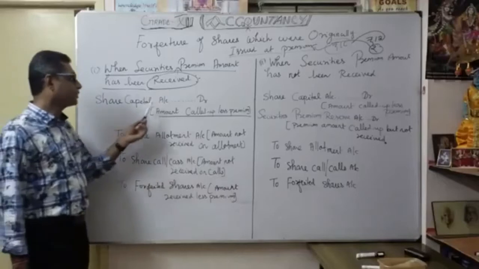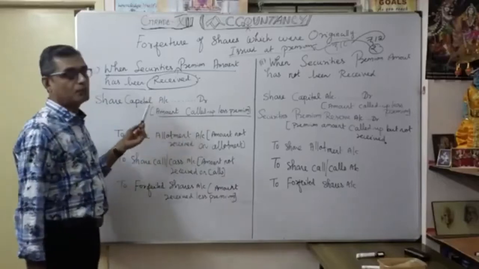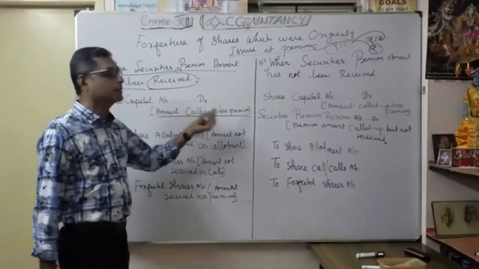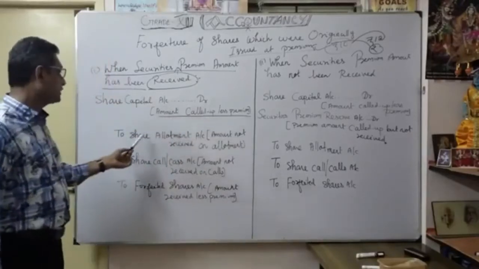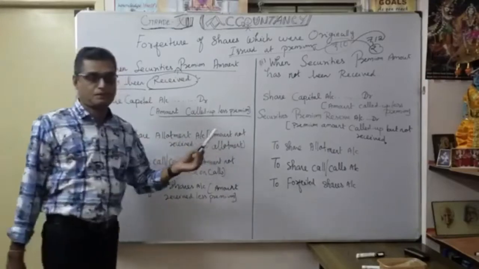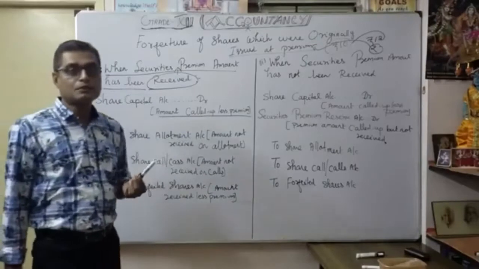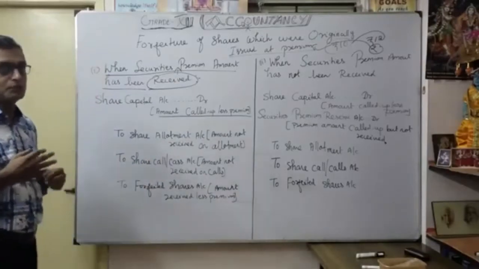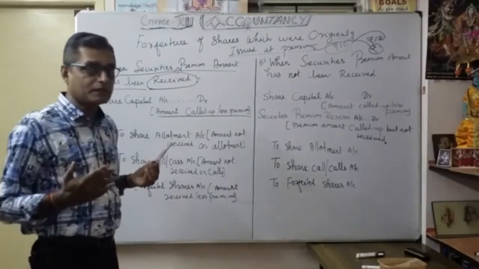When the securities premium amount has been received, how will the journal entry be? Share capital account debit. What amount are you going to mention here? Amount called up less premium. Then to share allotment account, the amount not received on allotment. At the time of allotment, some shareholders are not in a position to pay, so naturally default, even on share allotment.